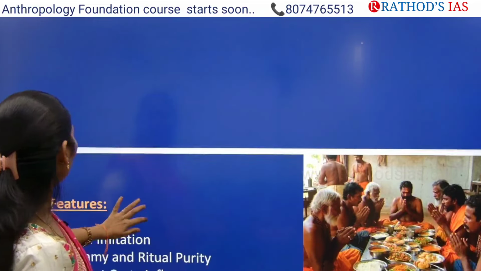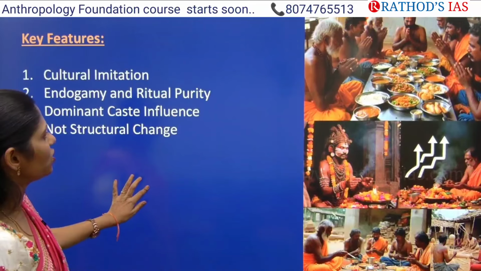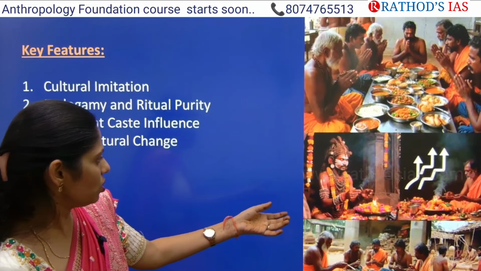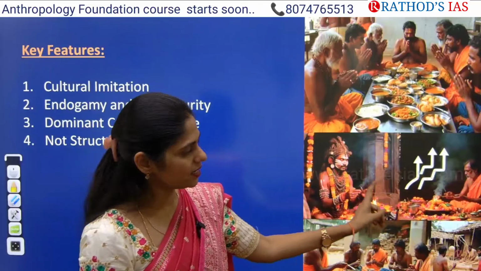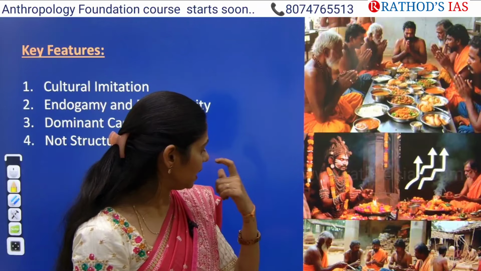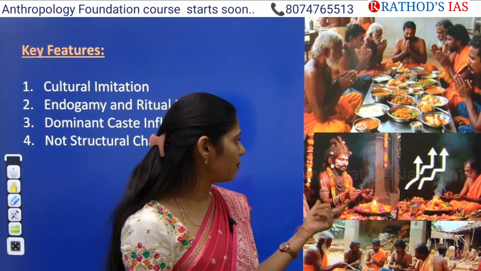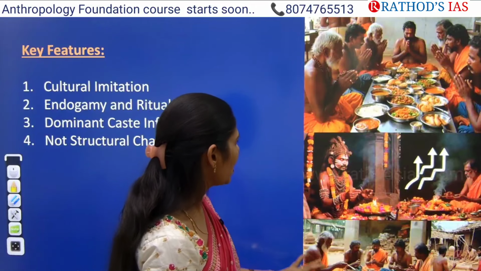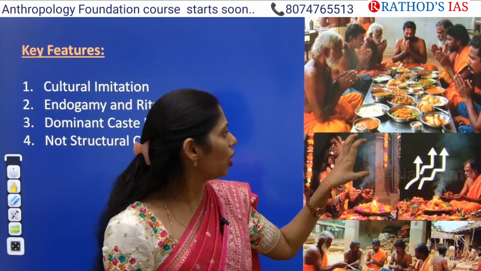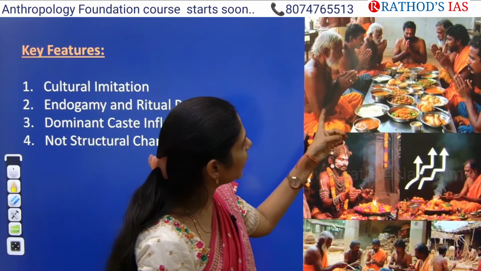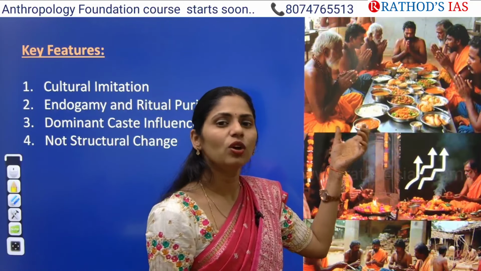If you're talking about the key features of Sanskritisation, you can see the image. Here one Brahmin is there and here one more Brahmin is there. By seeing their attire, we can see he's from a low caste and he's from a high caste. And here you can see Brahmins and other people having common dining, and those food items are vegetarian food items.